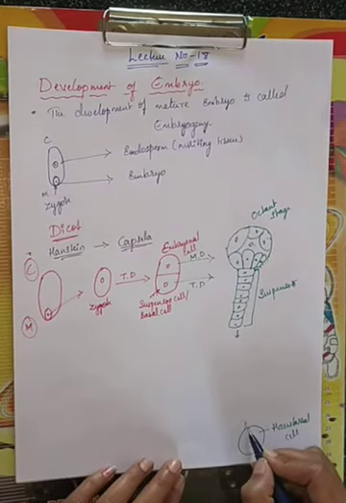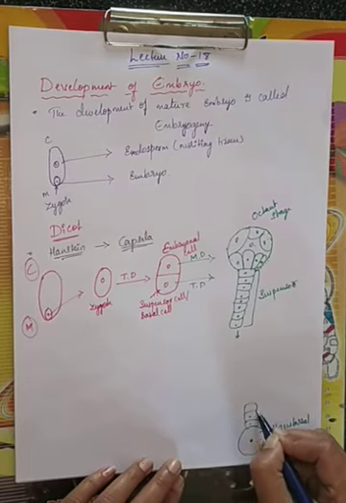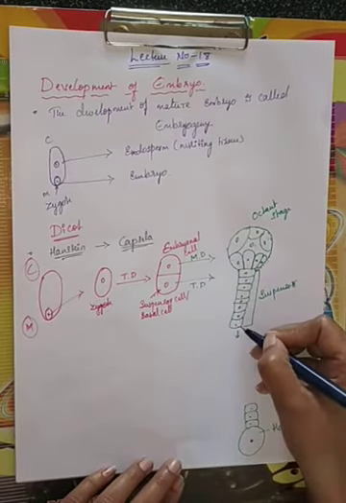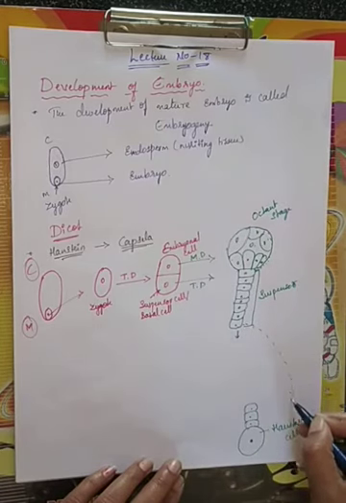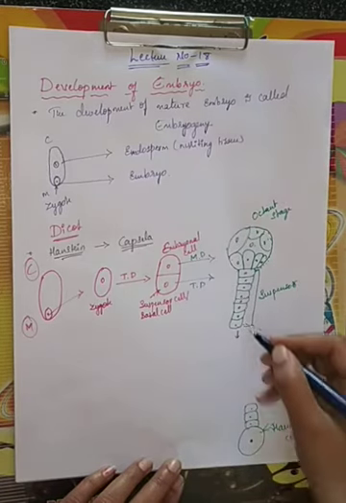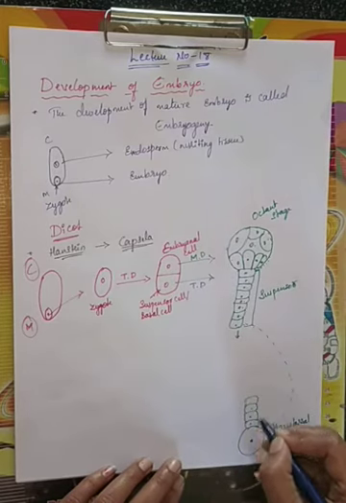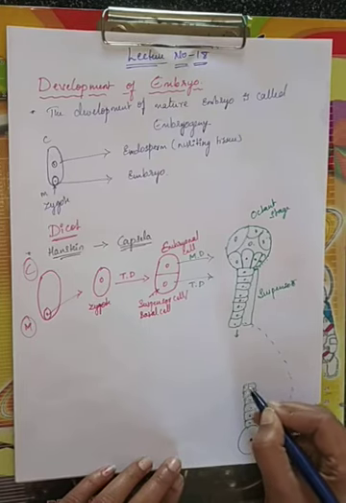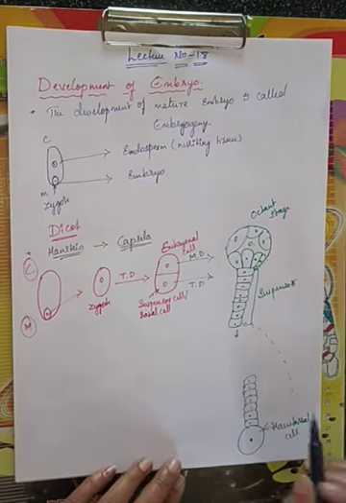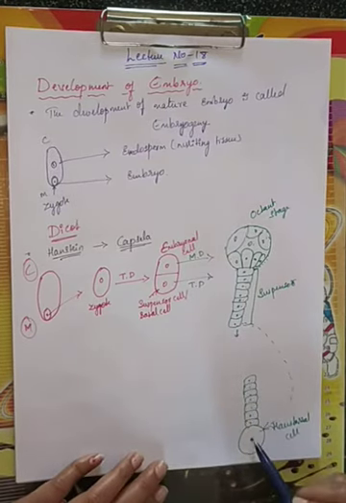This is the haustorial cell. Now the remaining cells, 1, 2, 3, 4, 5, 6, 7, are formed like this.